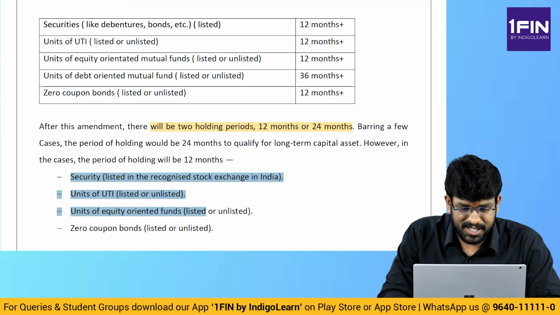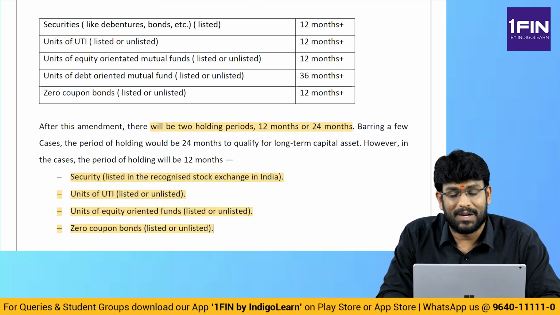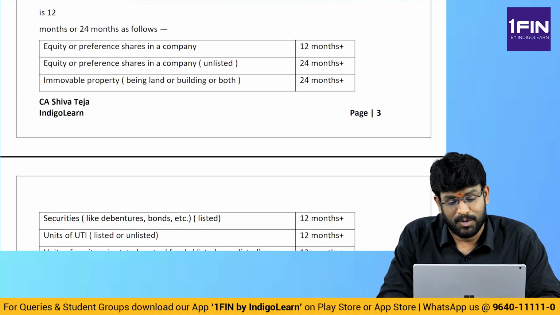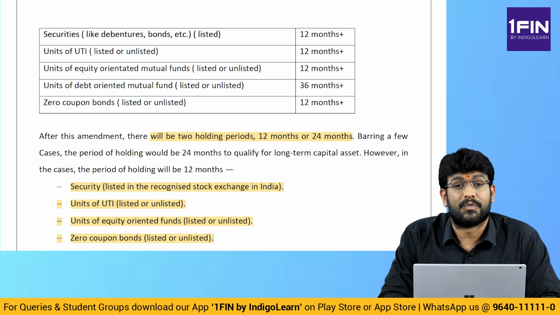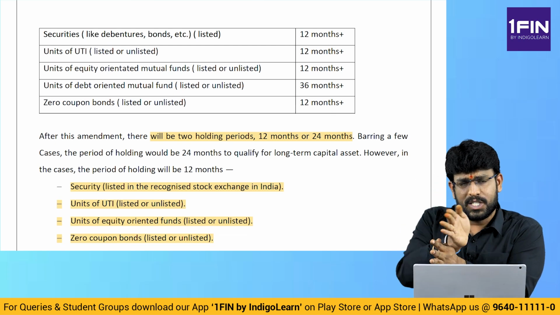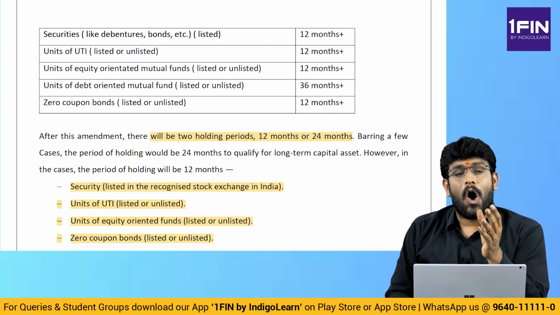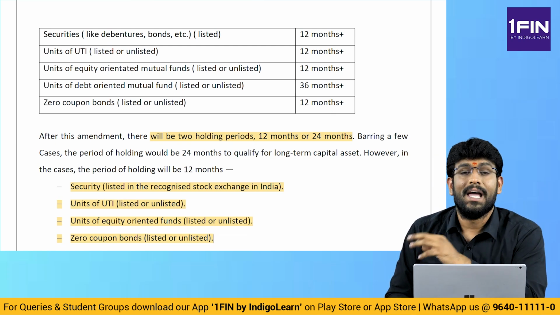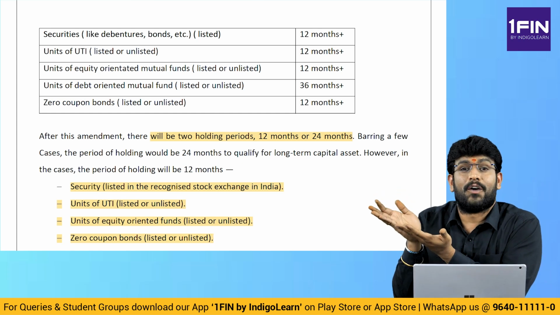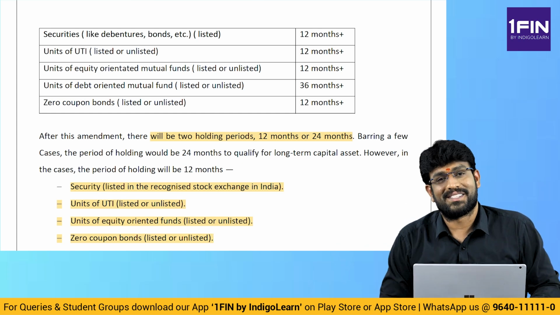12, what is covered? Listed securities, units of UTI, units of equity-oriented mutual fund, zero coupon bond. And I am sure you have clarity as to what is an equity-oriented mutual fund. This amendment is with effect from 23rd July 2024. So if an asset is transferred prior to 23rd July 2024, there are three categories. If transferred on or after 23rd July 2024, there are only two categories, 12 months and 24 months. These four, highlighted in front of you, are 12 months. Other than these four, it is straight away 24 months.